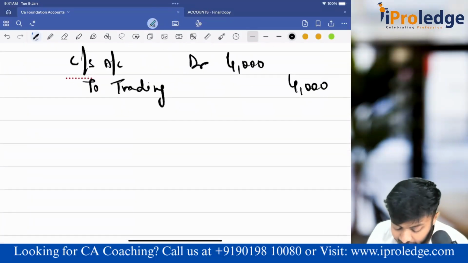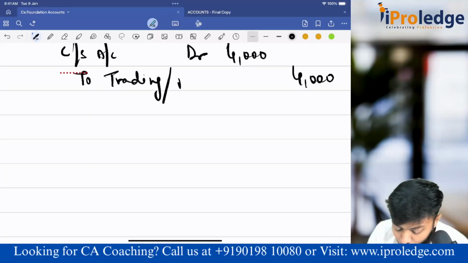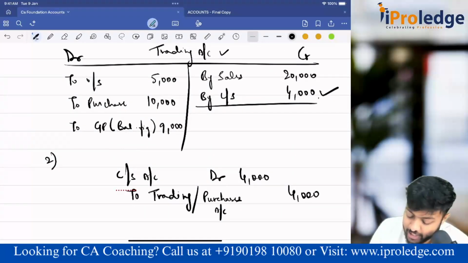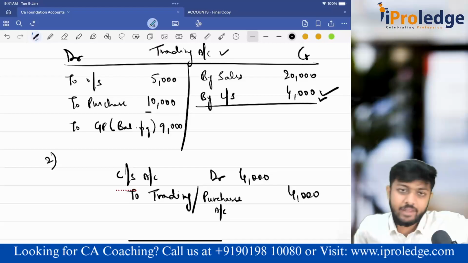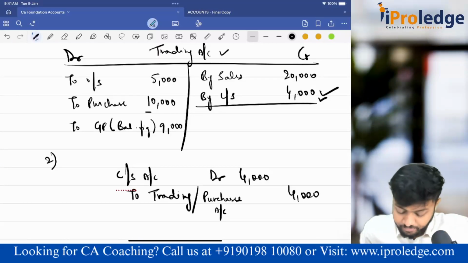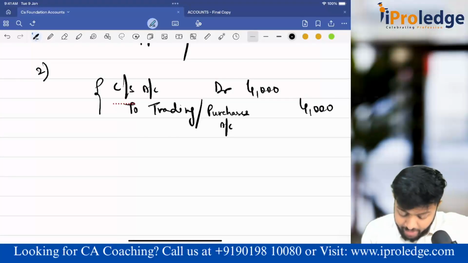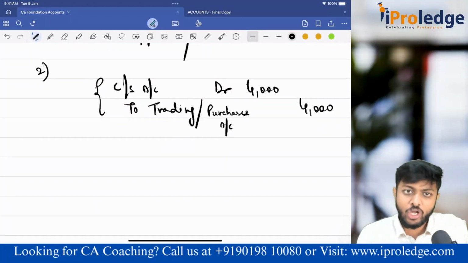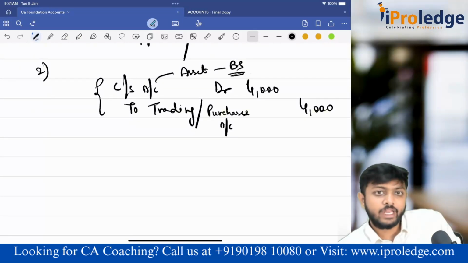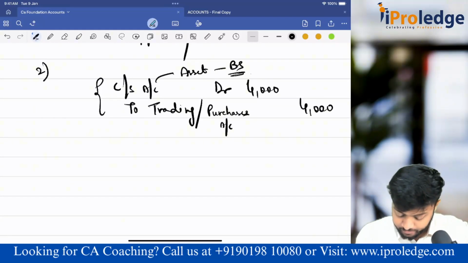Alternatively, instead of crediting trading account, you can also credit purchase account. In this case also, you will get the same answer. Instead of showing it separately on the credit side, I am asking you to subtract from the purchase side. Both will give you the same answers. Clear? So this is the entry that you will pass to incorporate closing stock into your books of accounts. Later, this is an asset. It will go to balance sheet. Any doubt still here? No.